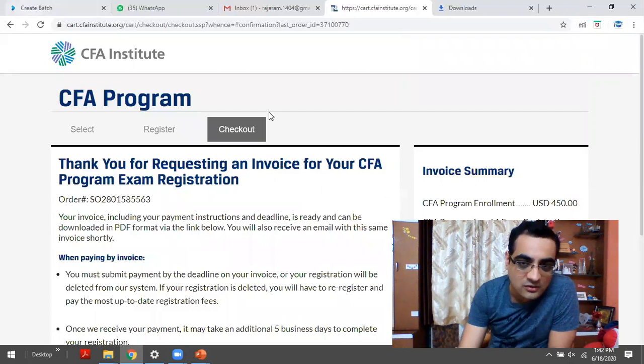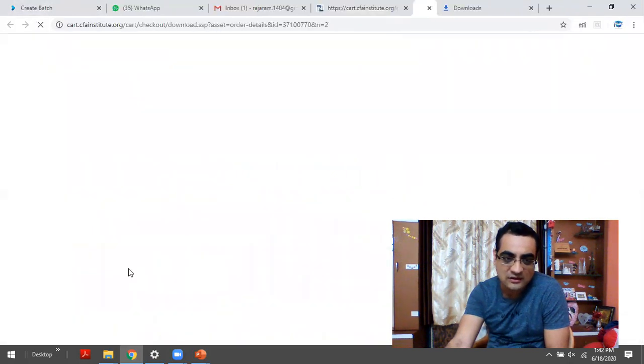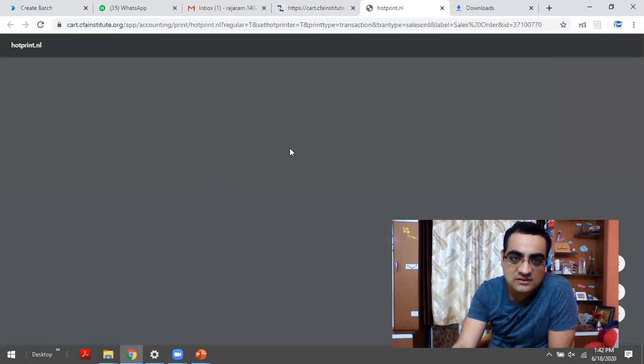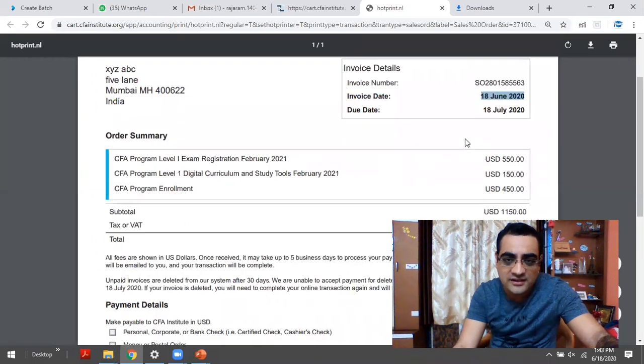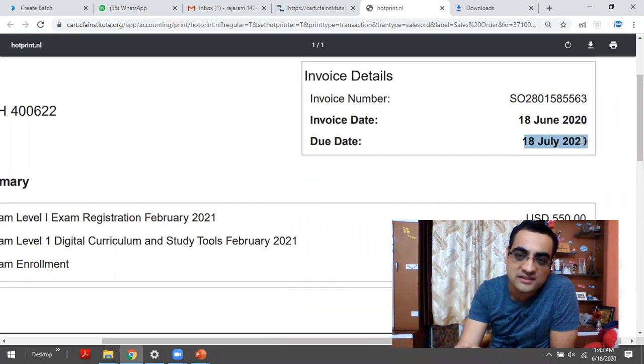All right, so now the invoice has been generated, so I need to download it. I'm just going to download the invoice PDF. So that's a PDF. Today's date is 18th June, which is when the invoice was generated. Now look at it carefully. What is the due date? The due date is 18th July. That means I get one more month to make the payment of this invoice.